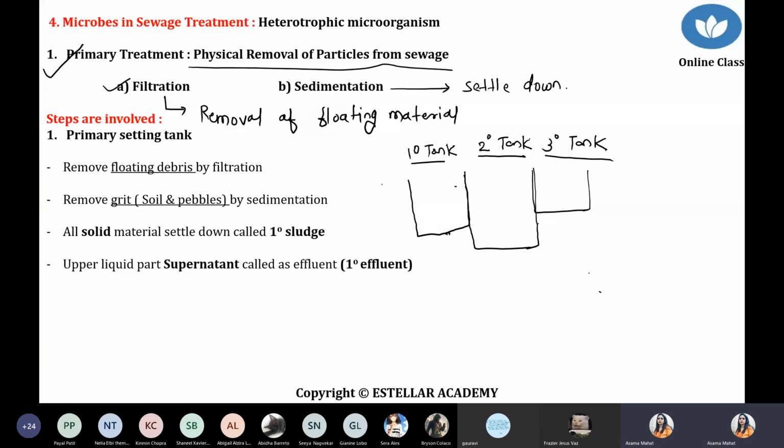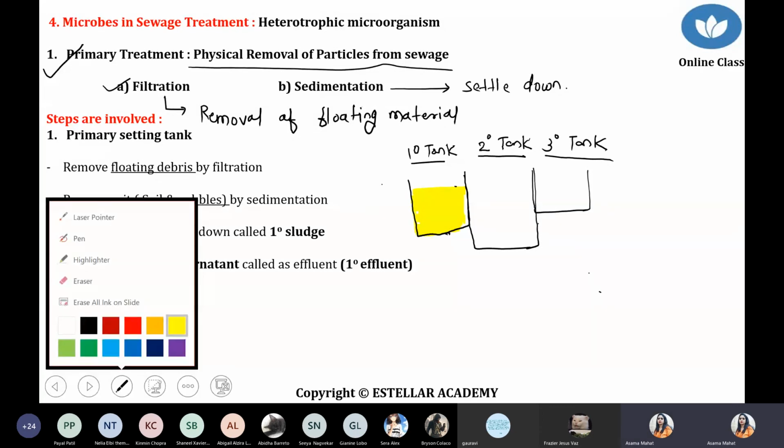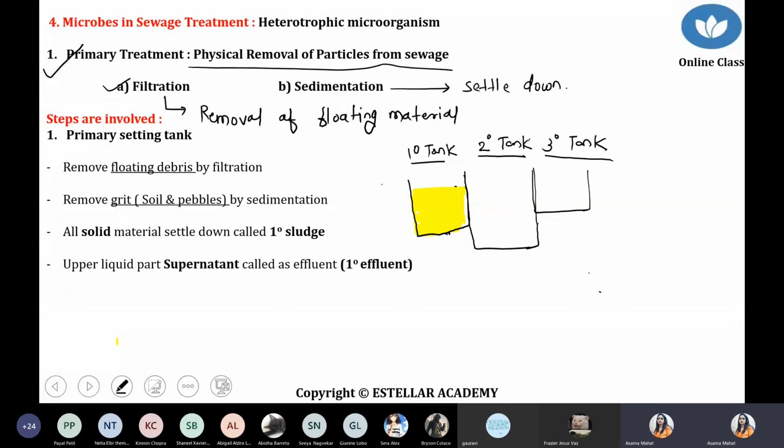Now what happened? Suppose inside the primary tank there is sewage water, entirely sewage water. On that sewage water, some particles get settled down. What are those particles? We are talking about soil and pebbles. We'll discuss that part: what is the meaning of pebbles and soil? So this is the primary tank.